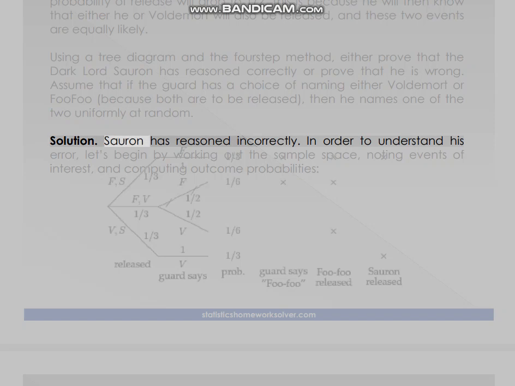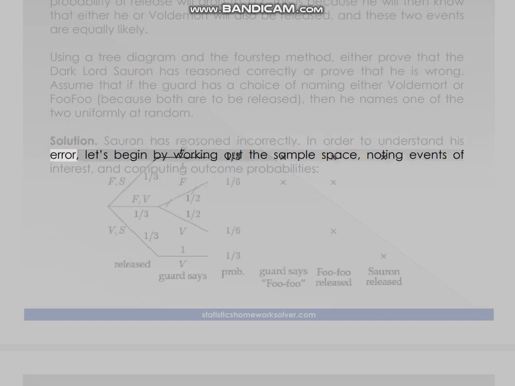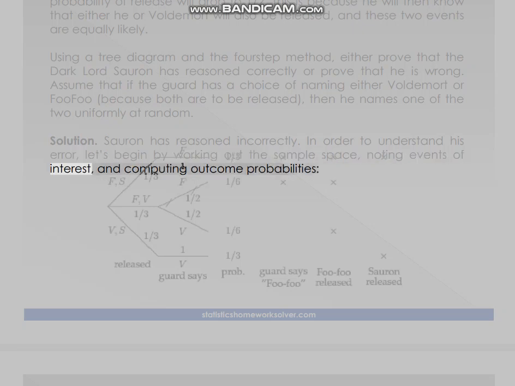Solution. Sauron has reasoned incorrectly. In order to understand his error, let's begin by working out the sample space, noting events of interest, and computing outcome probabilities.